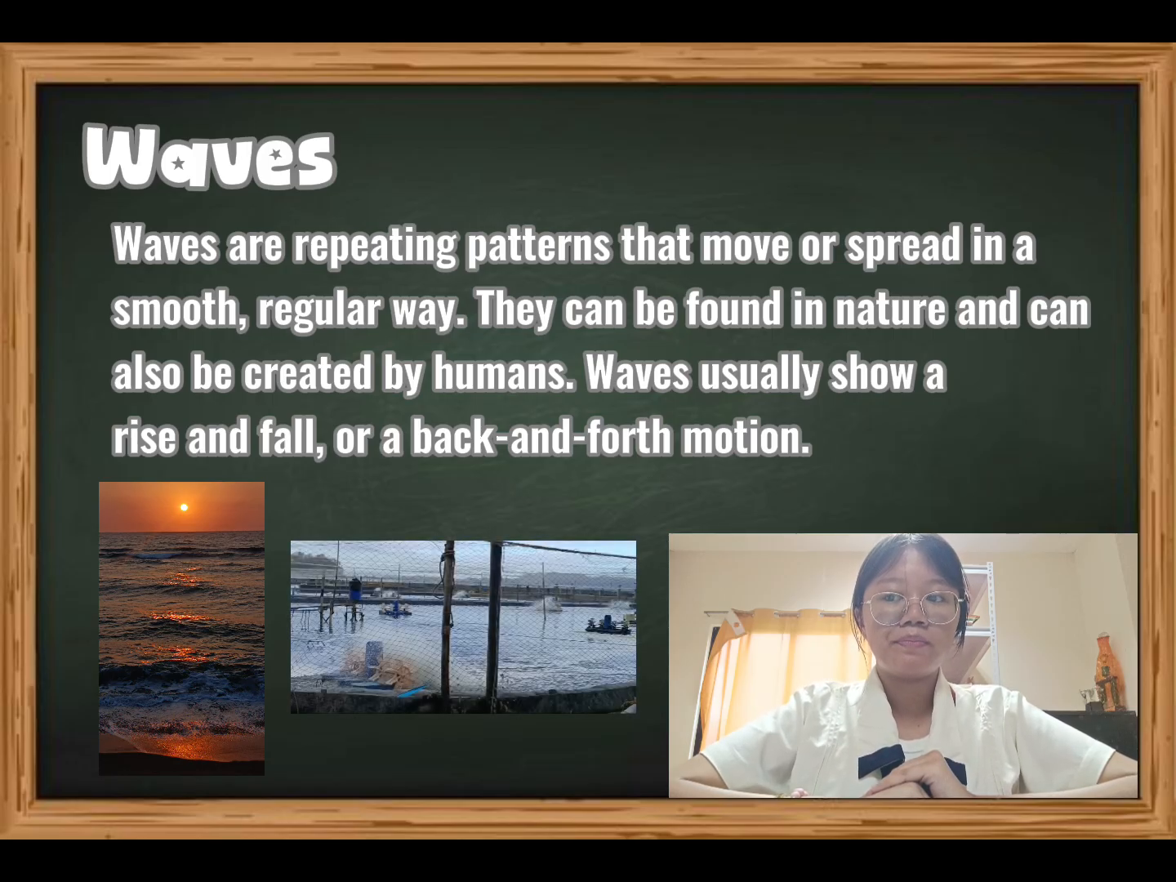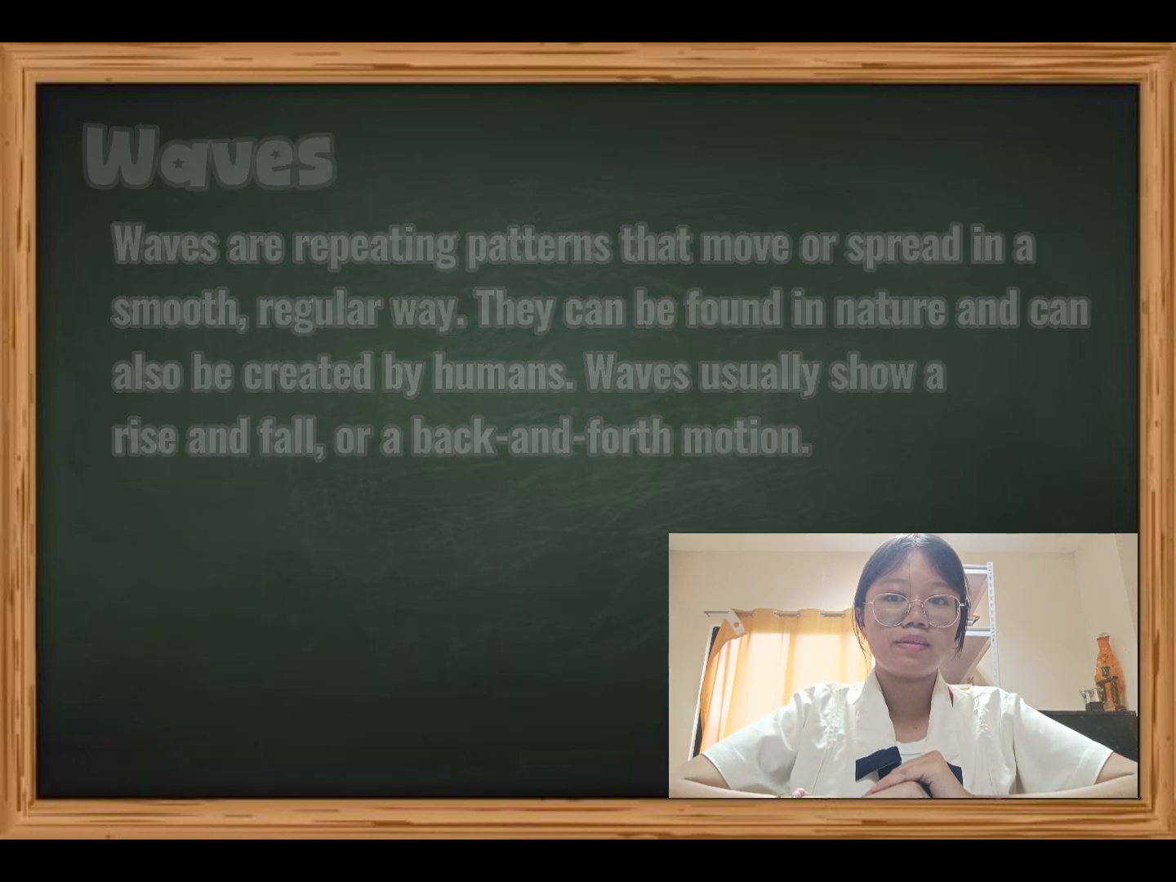Agricultural shrimp farm. This is an example of a man-made wave pattern. The shrimp ponds are arranged in repeating wave-like lines made by humans for farming purposes.